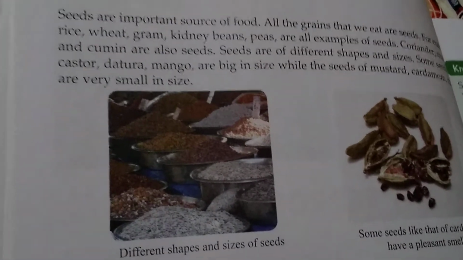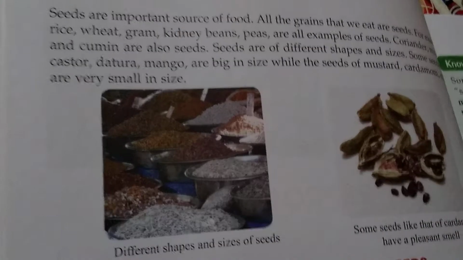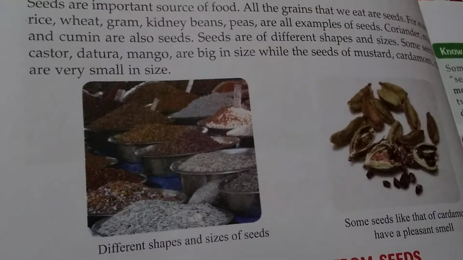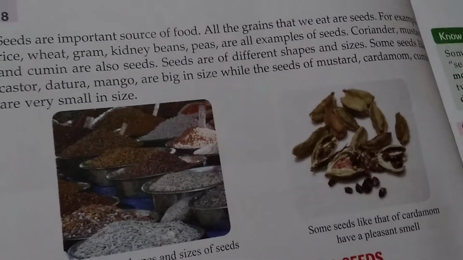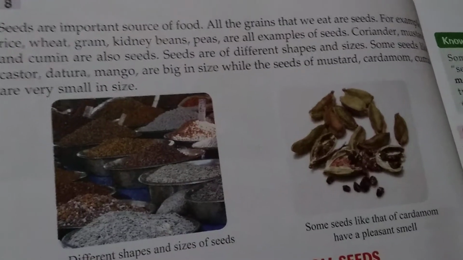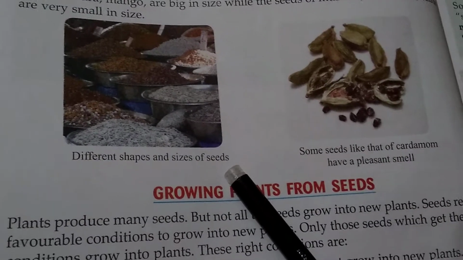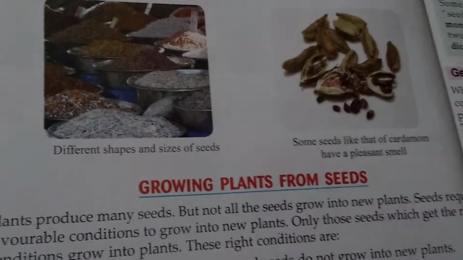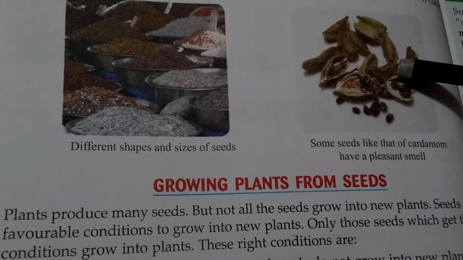Seeds are of different shapes and sizes. Some seeds like custard apple, moong and mango are big in size, while the seeds of mustard, cardamom, etc. are very small. Here you can see some different shapes of seeds, and some seeds like that of cardamom. Here you can see the cardamom.